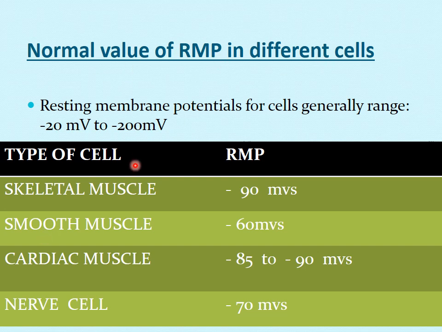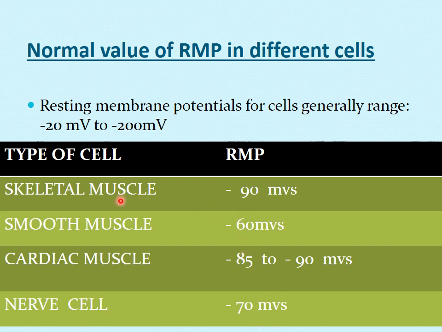Okay. So this chart is showing us the normal values of resting membrane potential in different cells. In the skeletal muscle we discussed, and we not only discussed, we also derived its value, that is minus 94, minus 90 millivolts. In smooth muscles it's less negative, minus 60.